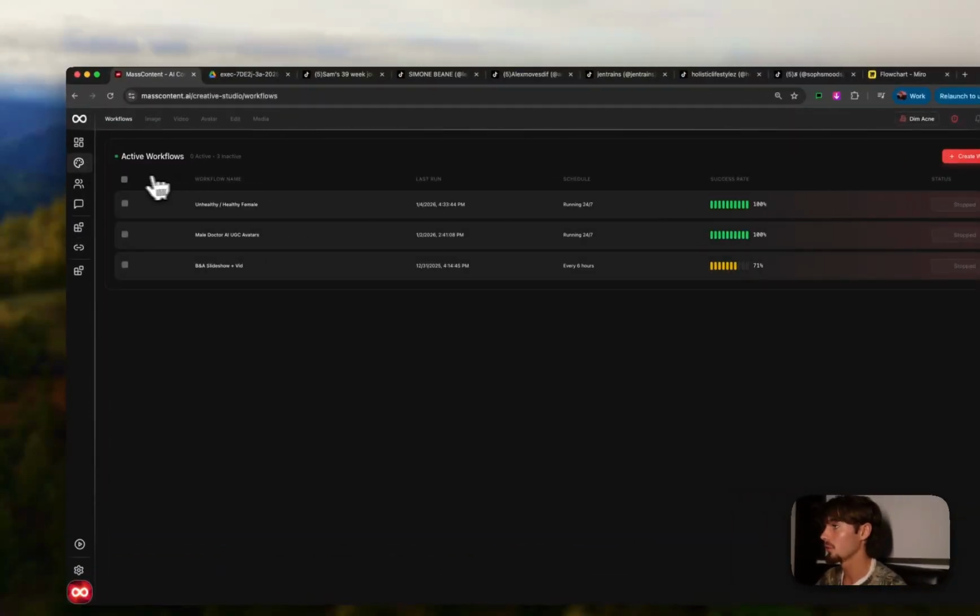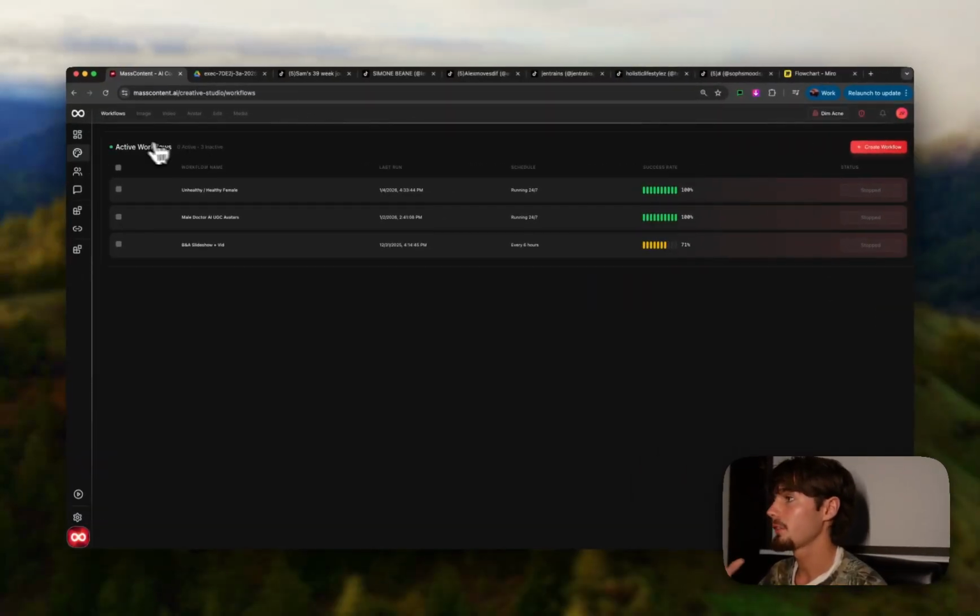In terms of the actual, we call it the creative studio here. You have these workflows, right? Essentially what we try to go with is a version of the simplicity of Higgsfield. I know they're doing like 100 million ARR in the last year, so I assume a lot of people have used it before. Essentially, it's a really easy platform to go and use all the top models. They're always upgrading their model, changing the model. This is a way to automate that process with the exact same models, but with nodes, right?